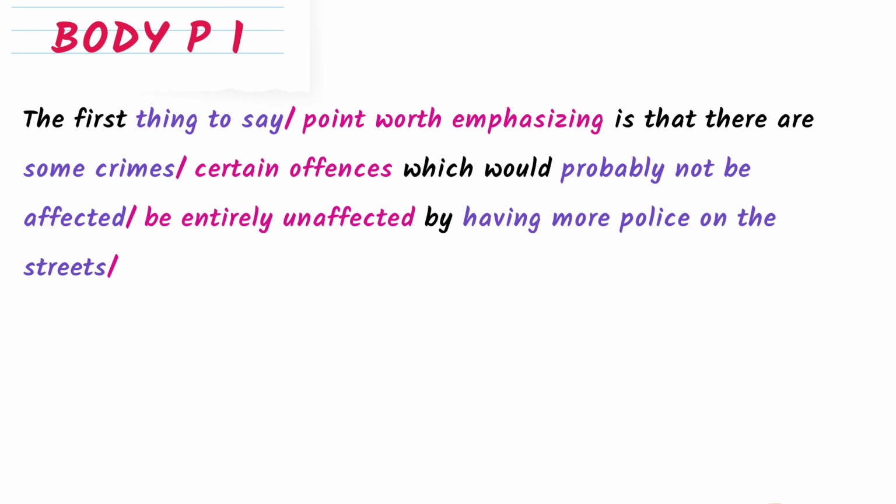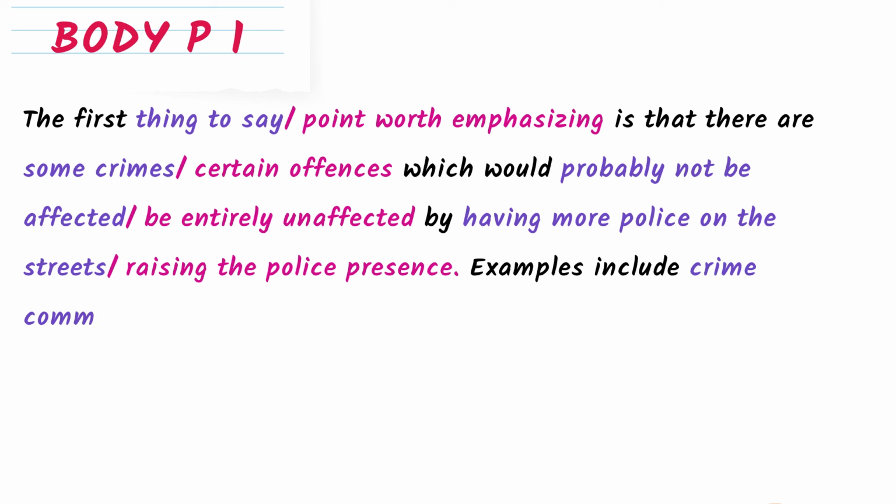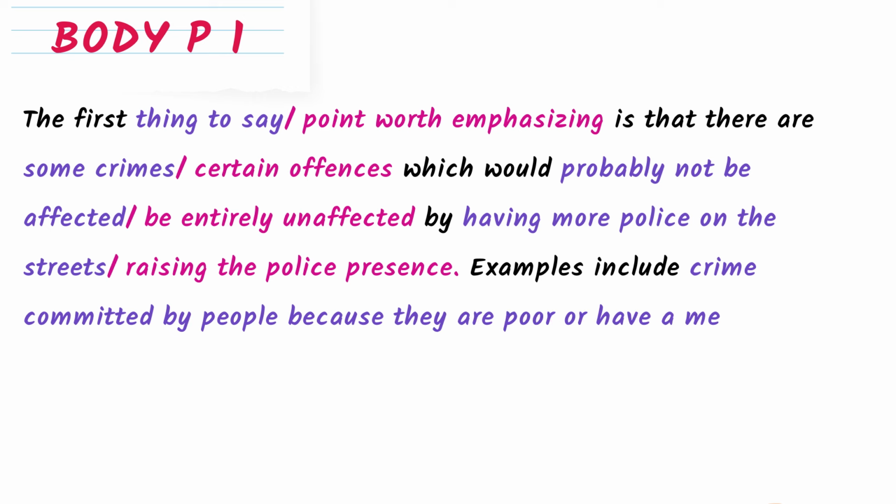Again, this is a repetitive word. Police is on the street. So we can write, instead of by having more police on the streets, raising the police presence. Now, examples include crime committed by people because they are poor or have a mental illness.